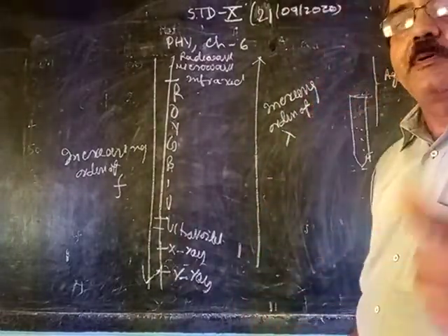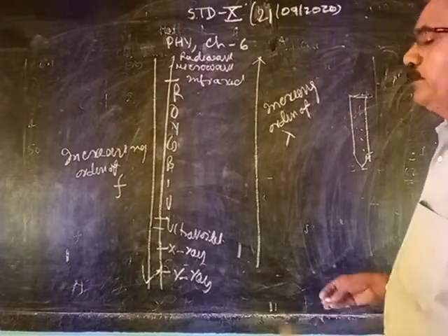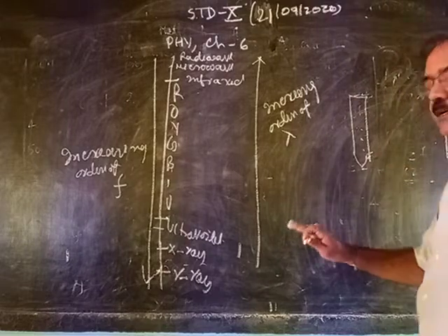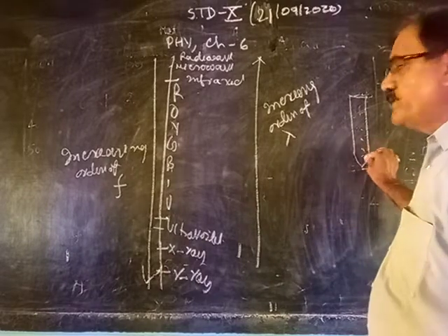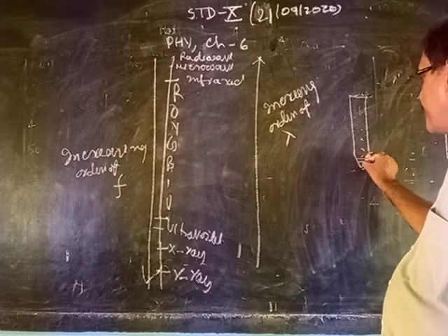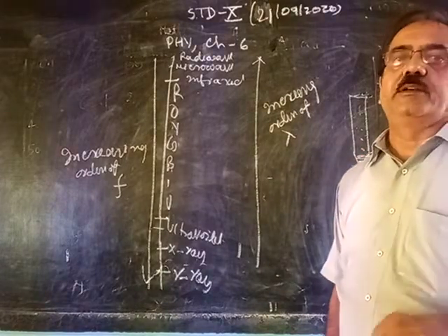Now for infrared, what is the detection? When we bring the thermometer, mercury is there, this portion you have to make black. Why black? It absorbs the heat.